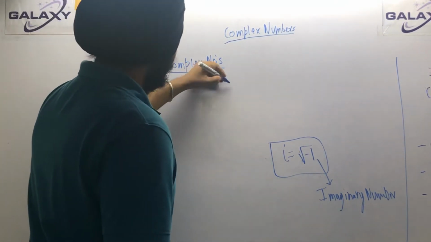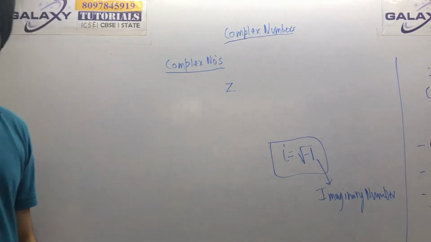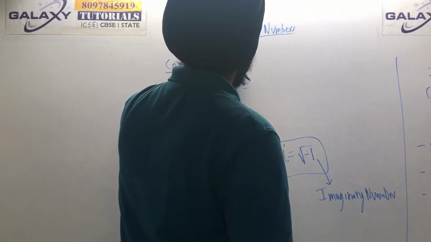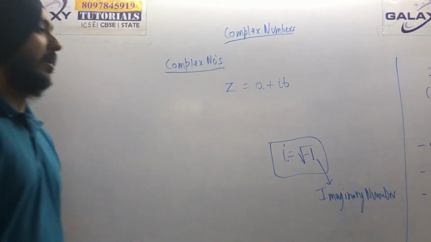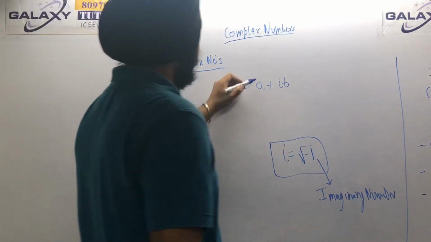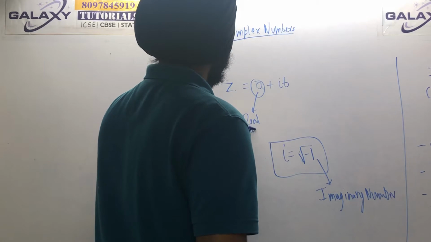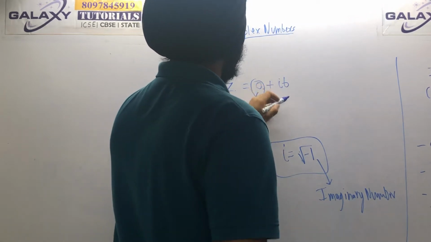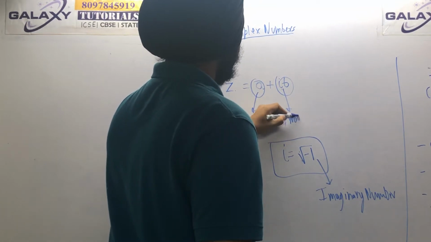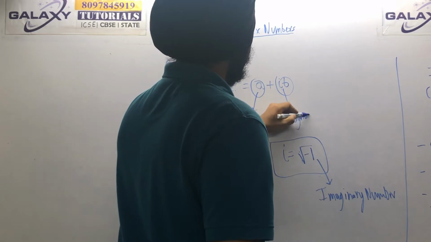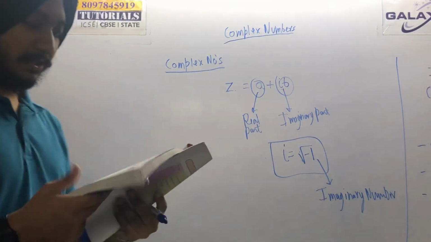First of all, complex numbers are represented by the alphabet Z, and they are generally written in the form A plus iota B, where A is the real part and this whole term is the imaginary part. Basically, a complex number consists of two things.